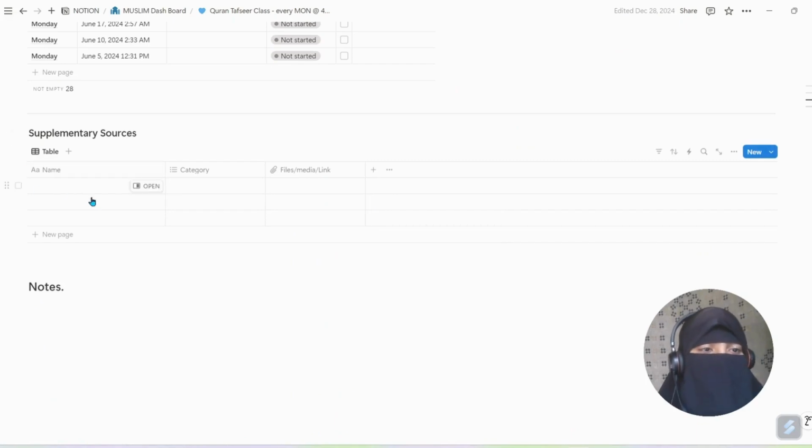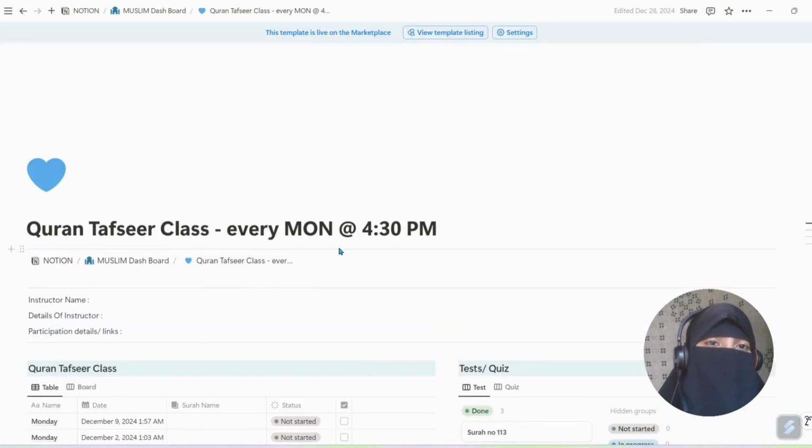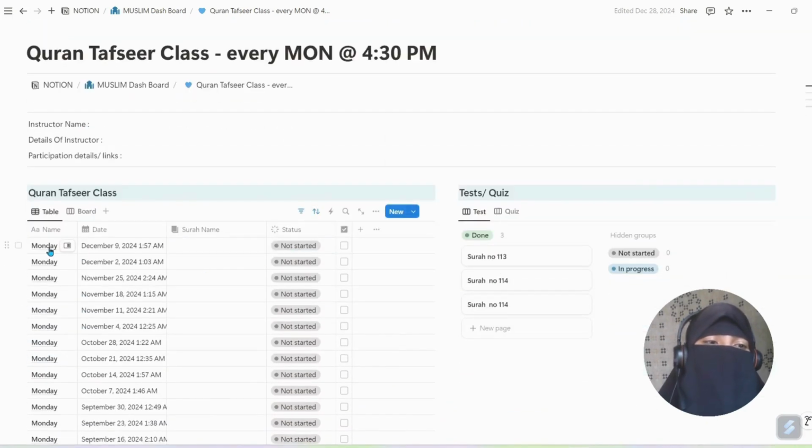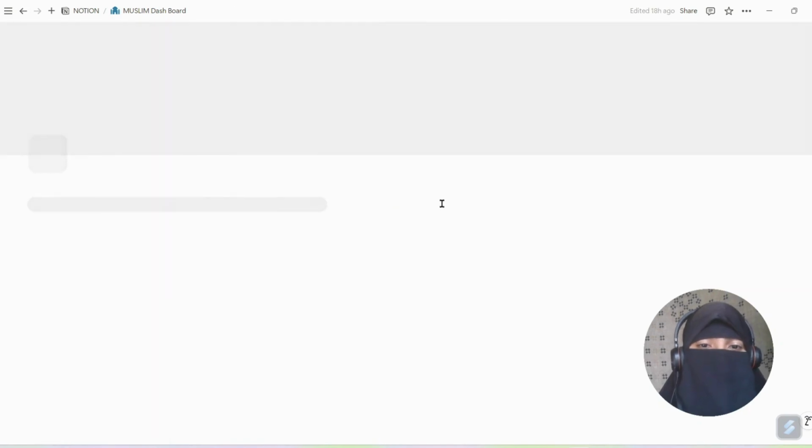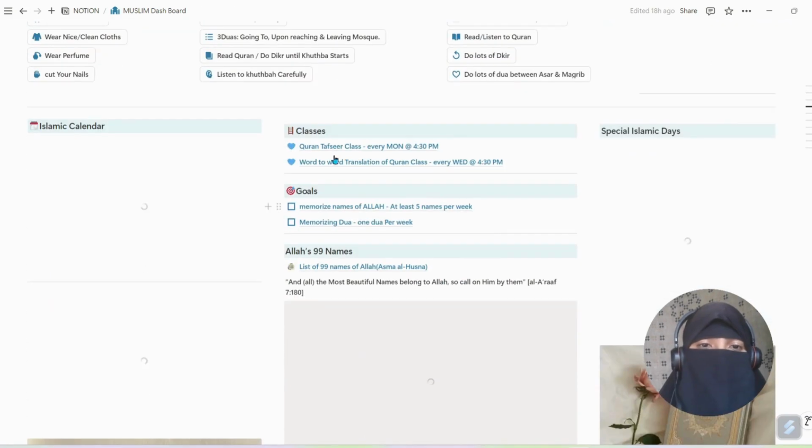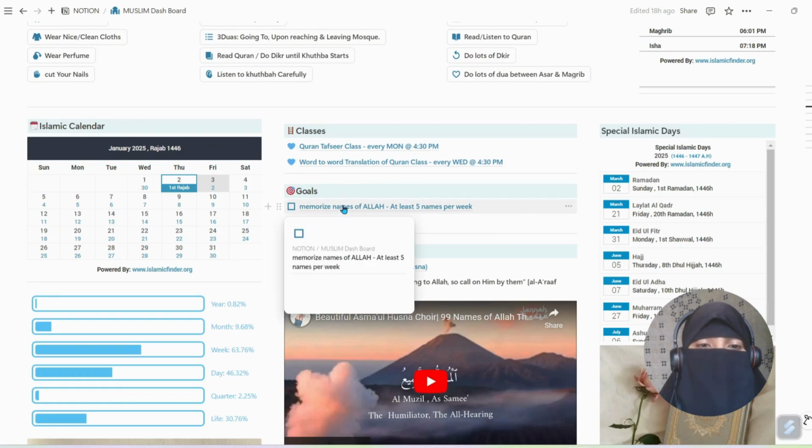Other supplementary sources you can collect here, like links, book names, or other supplementary sources, and you can write the notes here. Okay, how to change this Monday to any other day, you will get in the tutorial of this template. Okay, the tutorial section.